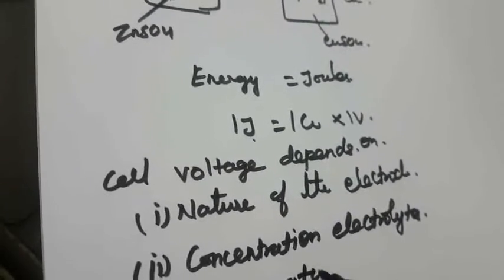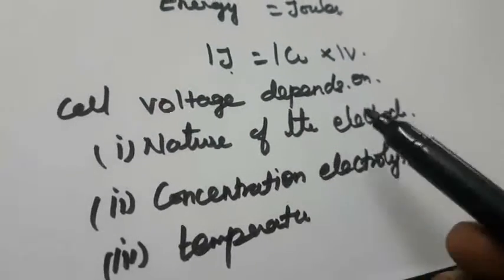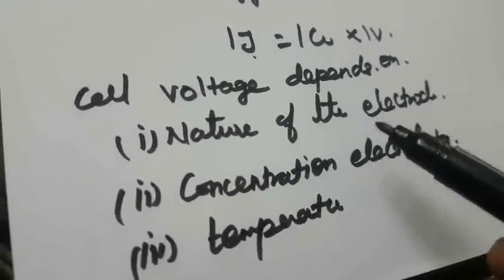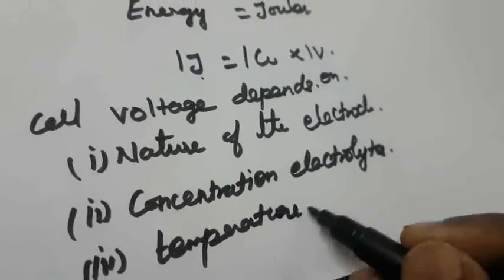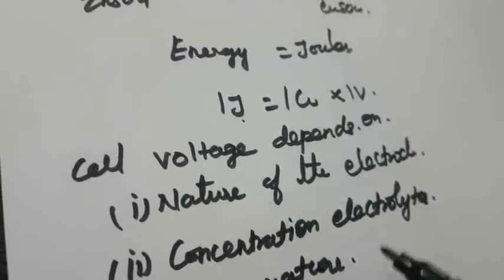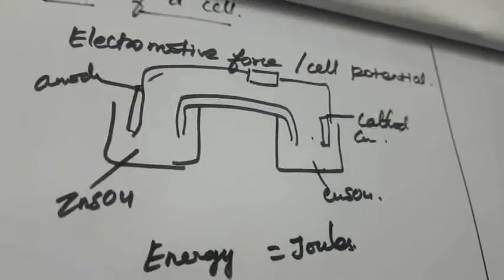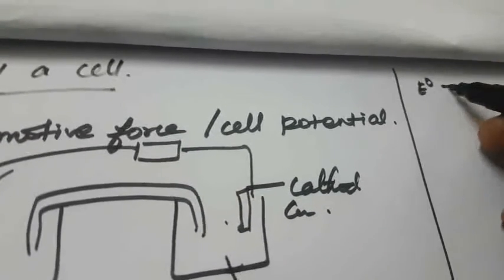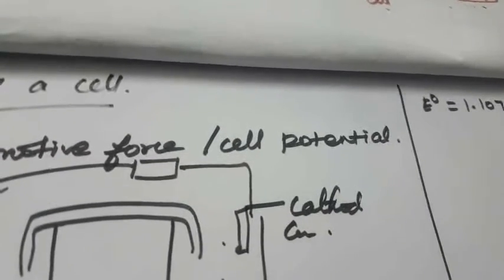So what is the meaning of that? All cells do not have the same voltage, because the cell voltage depends upon the nature of the electrode, the concentration of the electrolyte, and the temperature of the solution. So the cell voltage can be varied. Again, the standard EMF of this Daniell cell, the E0 value, is 1.107 volt.